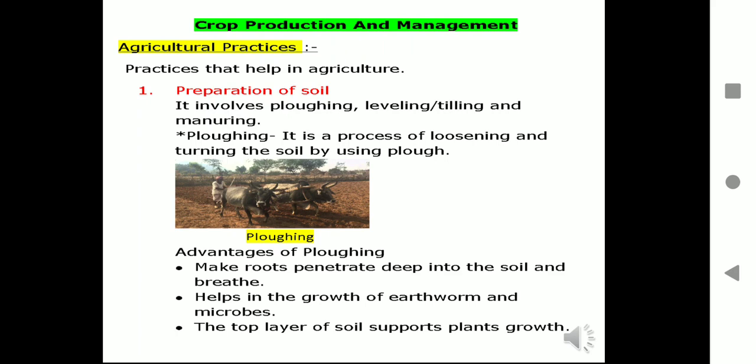What are the advantages of plowing? It makes roots penetrate deep into the soil and breathe. It helps in the growth of earthworms and microbes. The top layer of soil supports plants' growth. The soil is turned and loosened because it allows the roots to penetrate deep. Hence, the exchange of gases takes place and the earthworms and the microbes help the plants to grow.